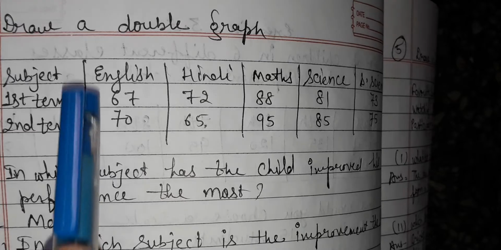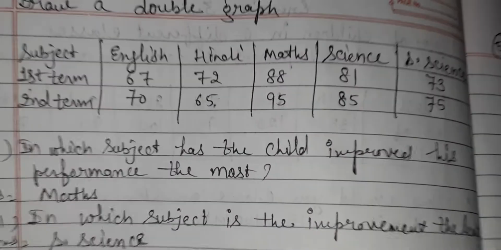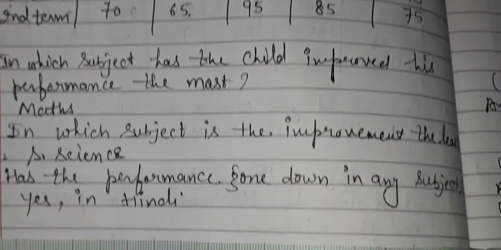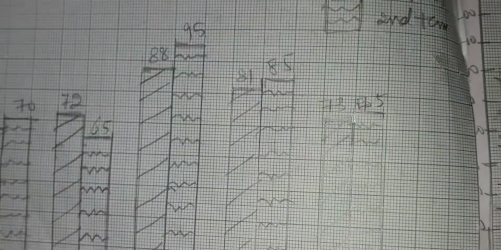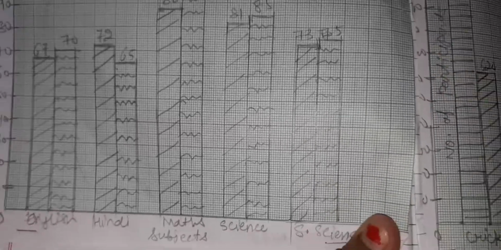Now question number 4 is, draw a double bar graph. Subjects are given and first term and second term marks are given. Okay, I will show you a double bar graph like this. Wait a minute.